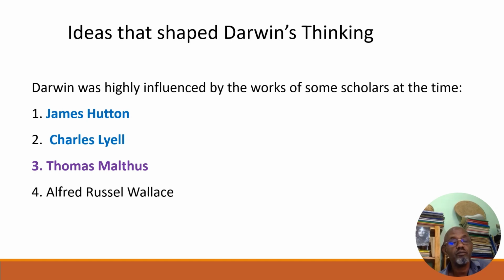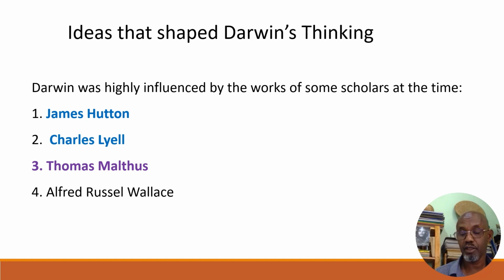When Alfred Wallace finally wrote a letter to Darwin that he had reached the same conclusion as himself, this initiated Darwin to immediately publish his work on evolution by natural selection, because it is first come, first served, you see.